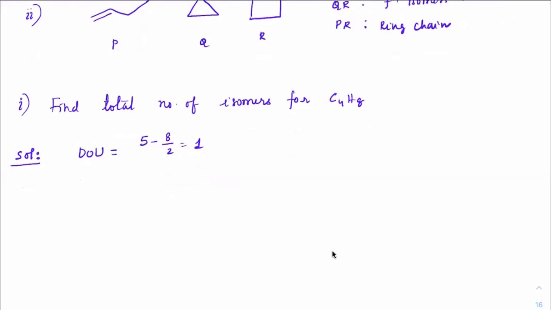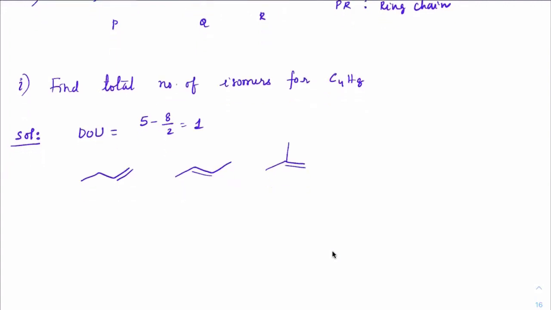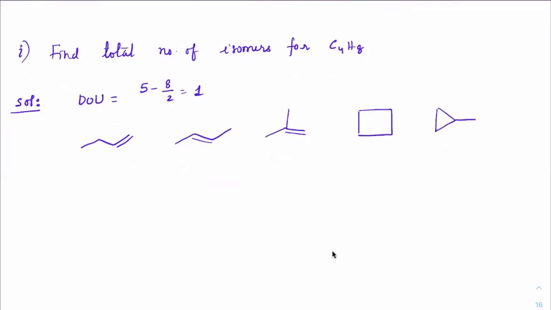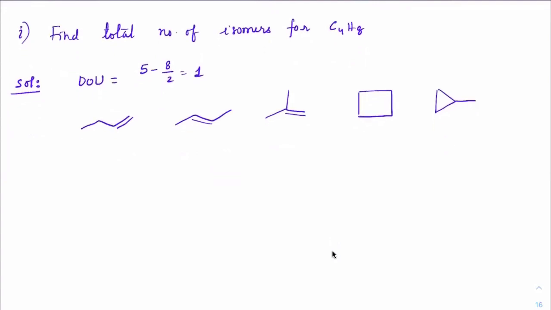One means there should be at least one double bond if it is in straight chain. So therefore I can have this one, I can have this one, this one. Let us see. Correct. So these three should be in the main chain, alicyclic. Next is about ring form. I can get this as one ring form and this as the other ring form. So in total, how many did we get? 5 of them. All right, everyone.